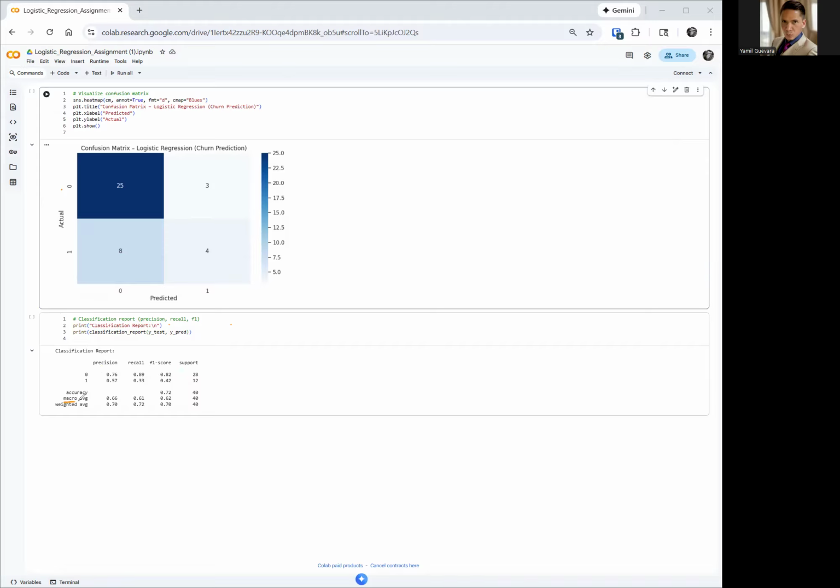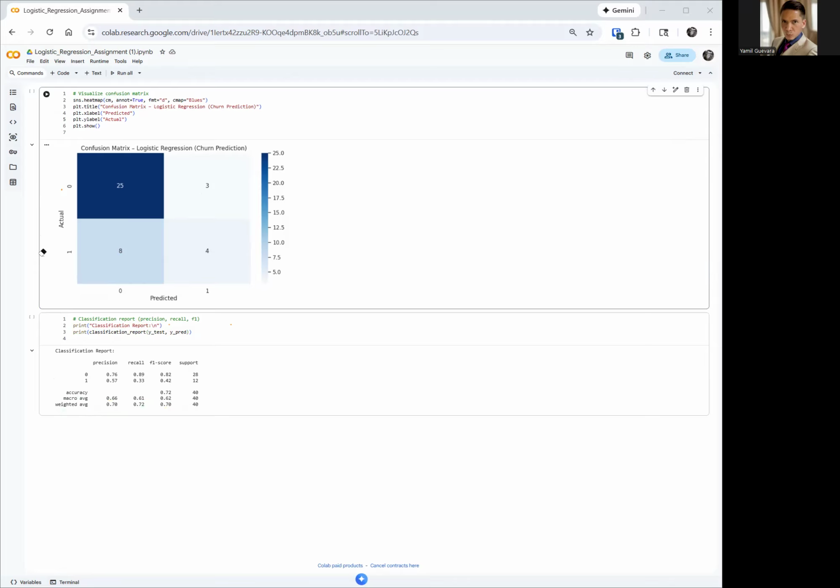And then we've got the average. This assumes that both stay and leave had the same number of observations. That's the assumption. And this is the average of precision and recall. However, we know that's not true because there are more stays than leaves. So we have an imbalance. And because we have imbalance, we use the weighted average: precision weighted average, recall weighted average, F1 score weighted average.